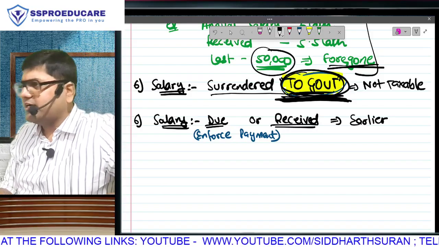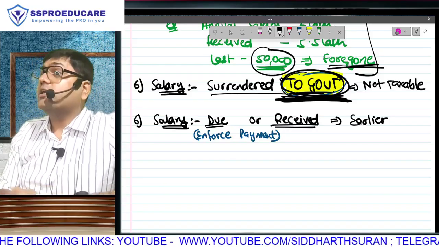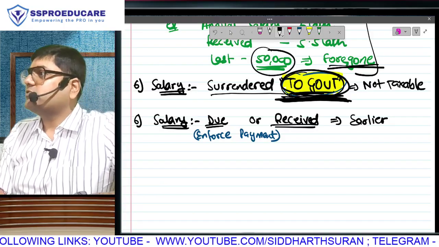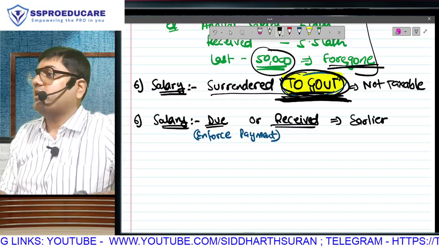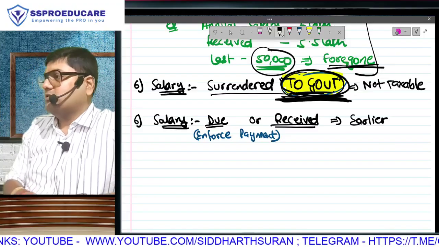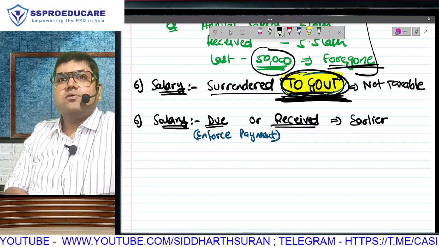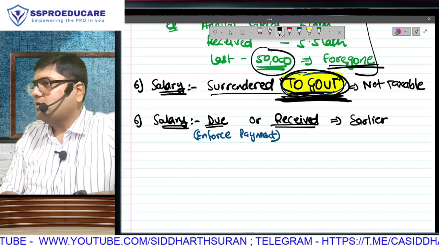Something as simple as your credit sales. You sell to your debtor. The income has accrued, but you can't go and ask for money because as per contract, the payment will become due after 30 days, 60 days or 90 days. So at the end of that period, you can force the payer to make payment to you. You understand the difference between accrual and due?